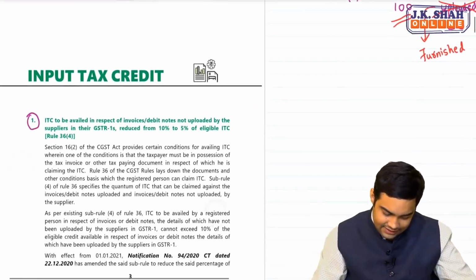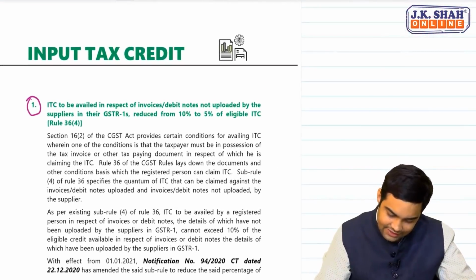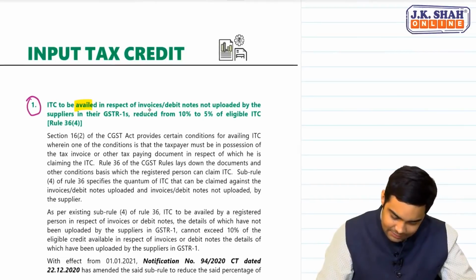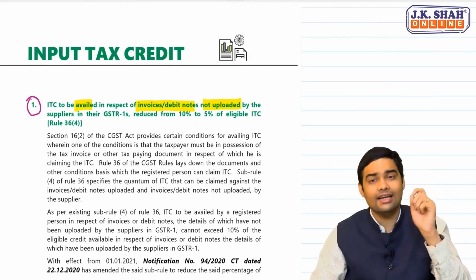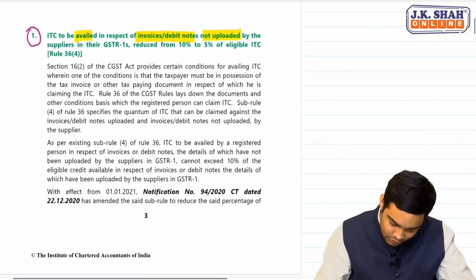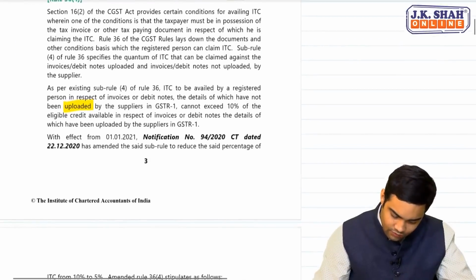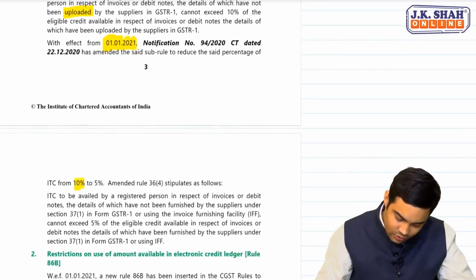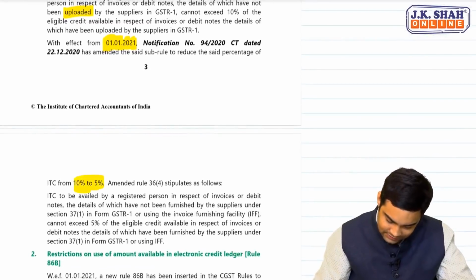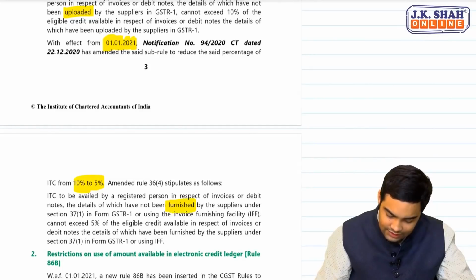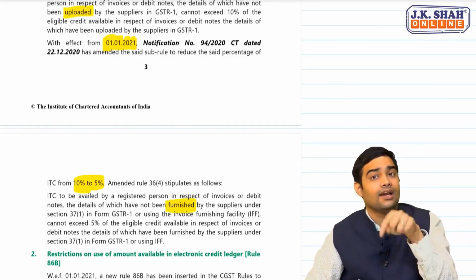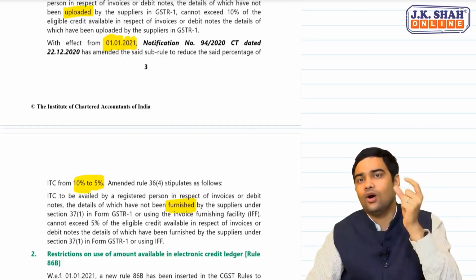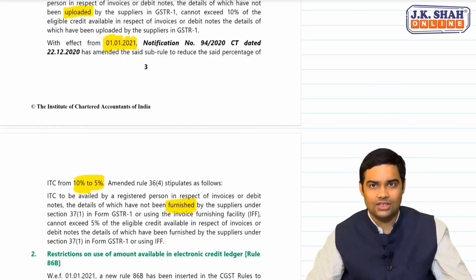And here it says ITC availed in respect of invoices or debit notes not uploaded. Earlier the language was uploaded, and now, with effect from 1st Jan 2021, with the reduced percentage plus, it says furnished. Can you see the difference in the language? Earlier it was uploaded. Now it is changed to furnished.